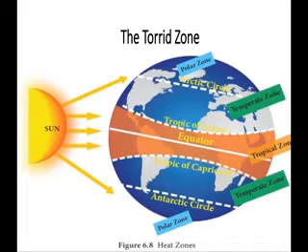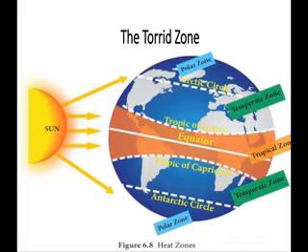The tropic of Cancer and the tropic of Capricorn lie in this area, and it has a tropical climate. It has a hot and humid climate because the sun rays fall directly on this area. So it receives the direct rays of the sun throughout the year.